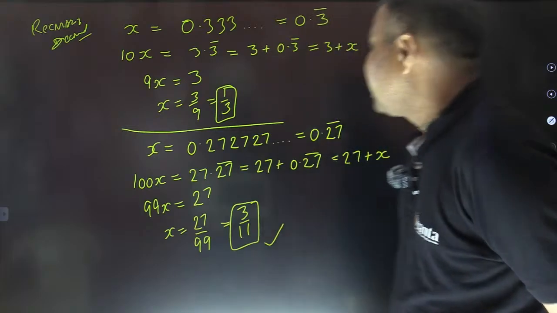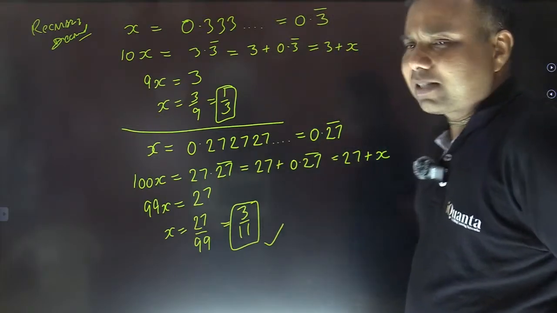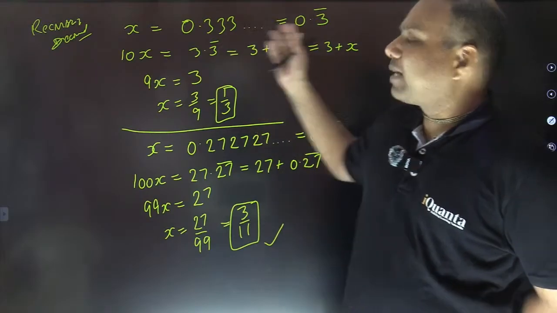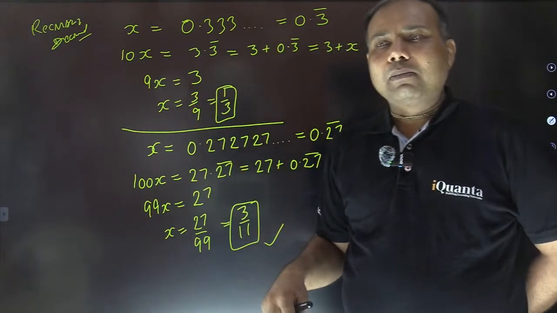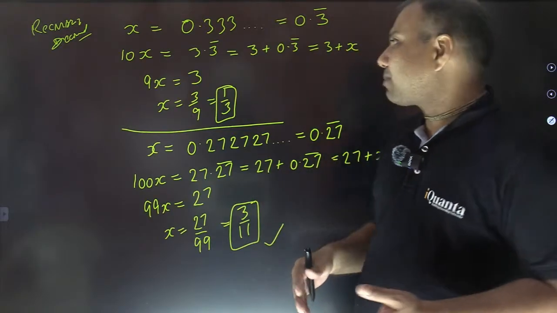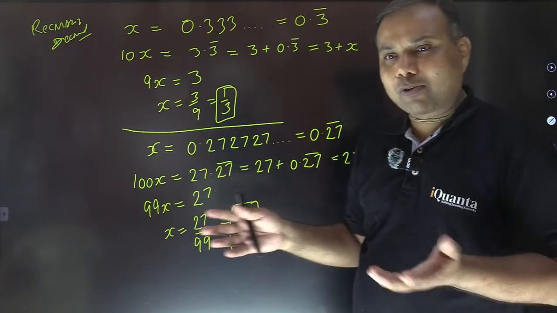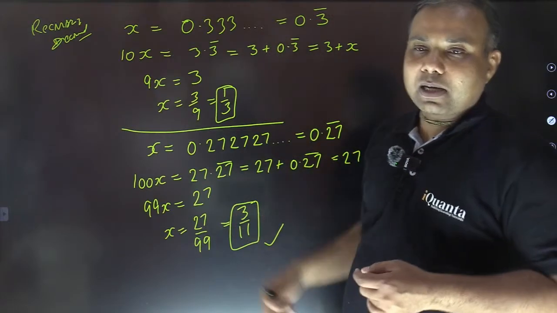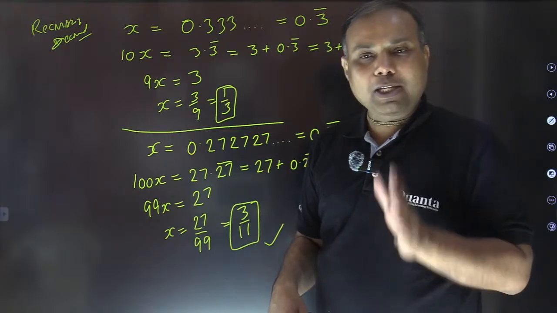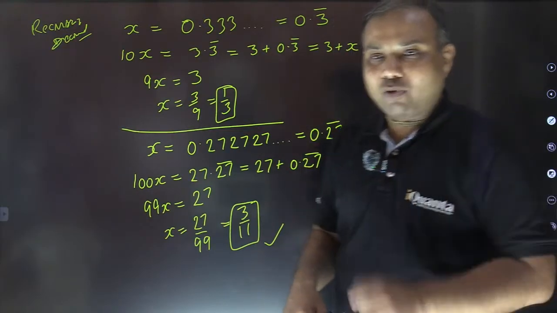I hope it is clear. In many exams, you get questions like this where we need to convert this type of recurring decimal into a fraction. Maybe it is a direct question, or sometimes we need to compare numbers, or sometimes in some long calculation many such numbers are there. So can we do it in some quicker method? Yes, there is a quicker method for that. Now let's see what it is.